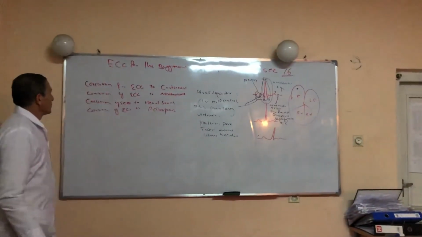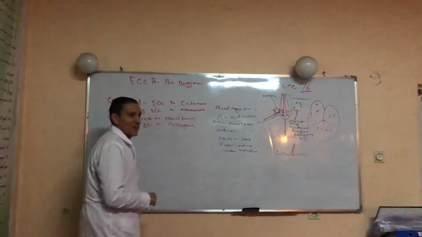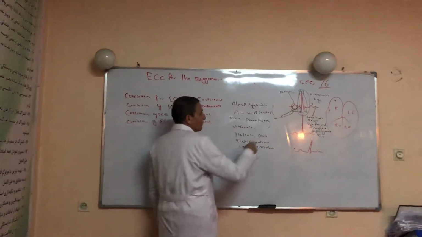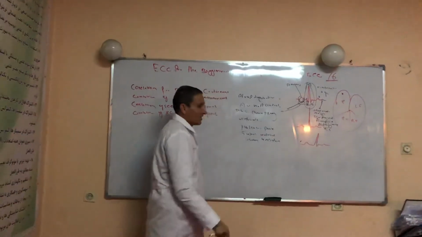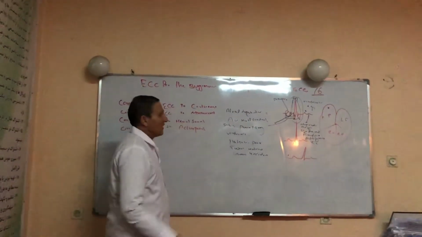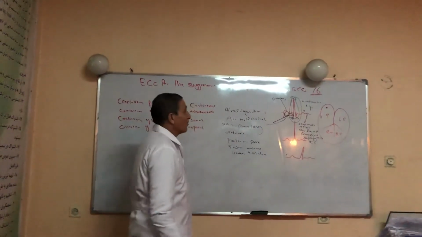Now again, we should first correlate the cardiac event to the ECG event. For example, we have the P wave. What is the P wave representing? Atrial depolarization. After the P wave, we have the PR segment, representing AV nodal conduction. After that, we have the QRS complex, which is the representation of ventricular depolarization.